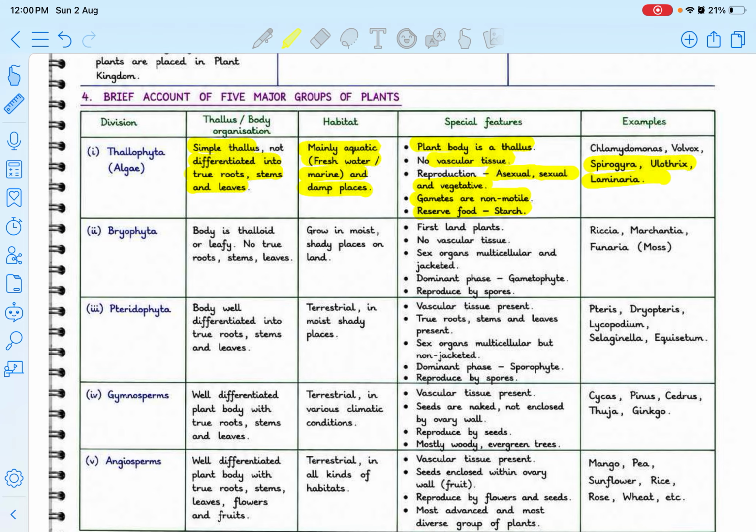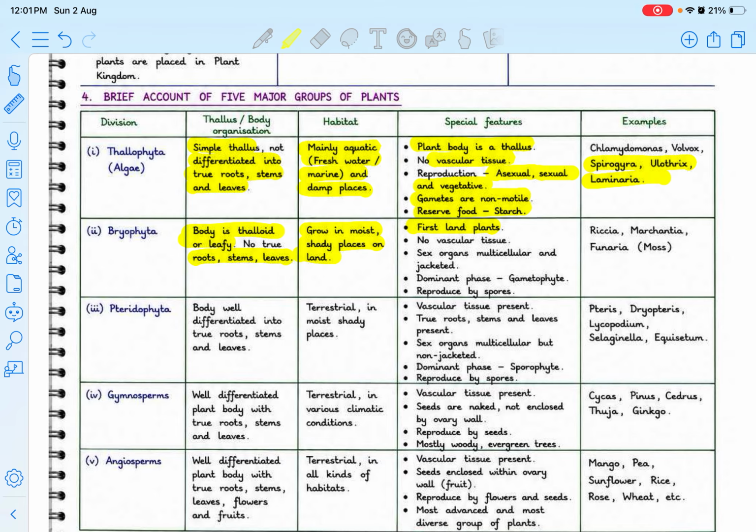Next is Bryophyta. The body is thalloid or leafy, with no true roots or stems. Just focus here that till Bryophyta, we don't have any specification for roots, stems, and leaves. They mostly grow in moist, shady places on the land, and they are the first land plants. This is very, very important. If BPSC asks which one is the first land plant, it would be the Bryophyta. They do not have vascular tissue.